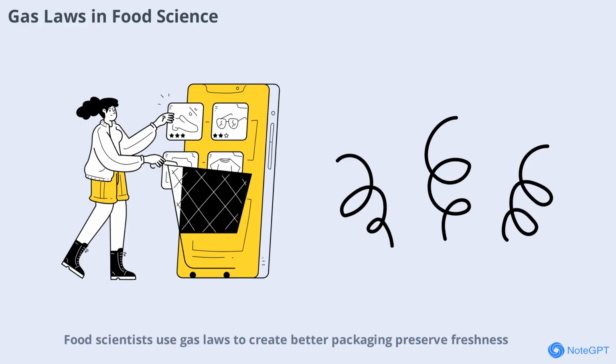Food scientists use gas laws to create better packaging, preserve freshness, and even develop new cooking techniques. Modified atmosphere packaging relies on controlling gas composition and pressure to extend shelf life. Understanding gas behavior is key to innovation in the food industry.